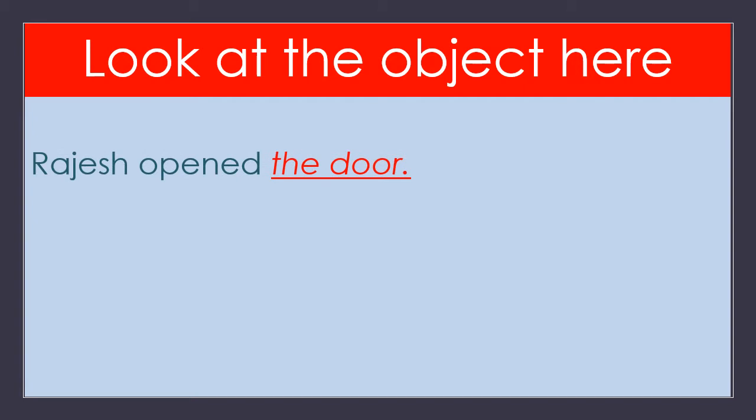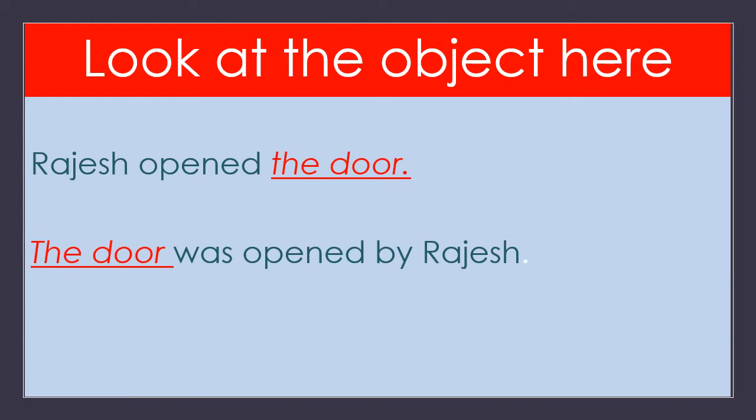Now children, look at one more change. Many changes are there in the sentence. Now look at the change of object. Look at the same sentence. Rajesh opened the door. And the second sentence, the door was opened by Rajesh.